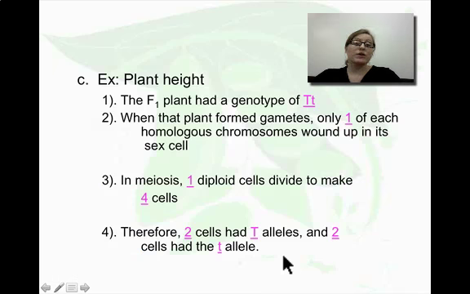So again, like I just said, looking at the plant height, the F1 plant had the genotype of big T, little t. When that plant formed gametes, you can only choose one. So we divided into 4 cells. 2 of the cells gave a big T allele, and 2 of the cells gave the little t allele. And that's how we were able to discern what type of gametes would be formed, and therefore that's how we got that chance of having that recessive offspring come back.